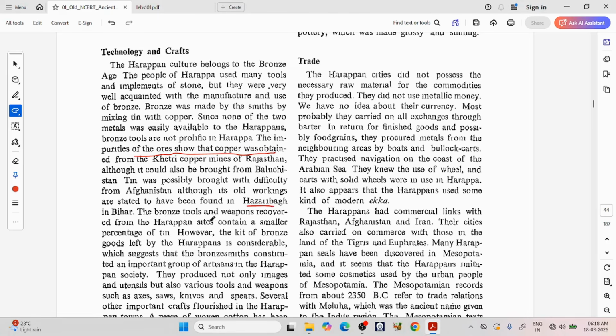The bronze tools and weapons recovered from the Harappan sites contain a smaller percentage of tin. However, the kit of bronze goods left by Harappans is considerable, which suggests that bronze smiths constituted an important part of artisans in the Harappan society. They produced not only images and utensils, but also various tools and weapons such as axes, saws, knives, and spears.